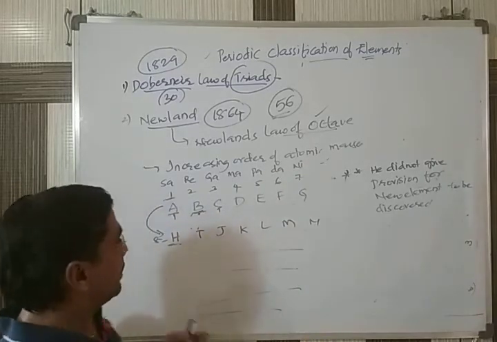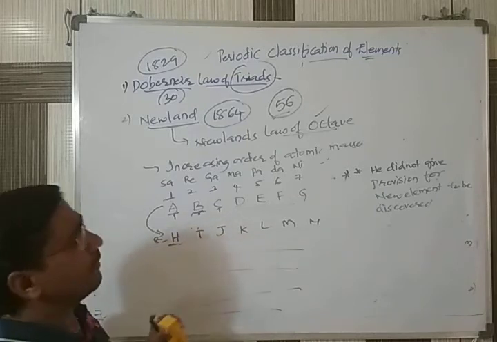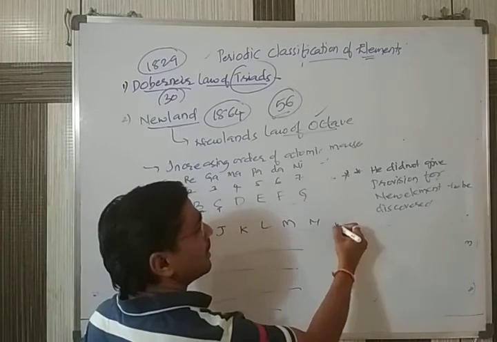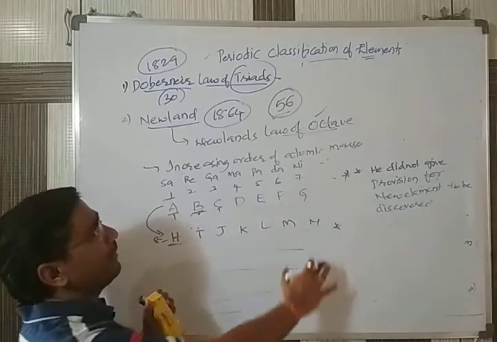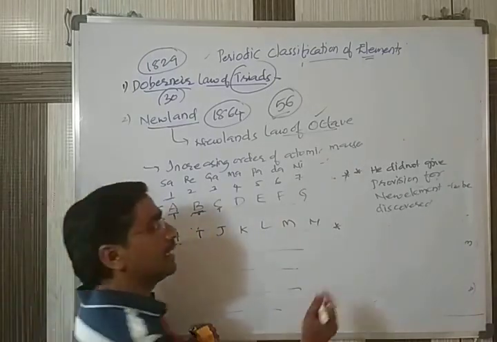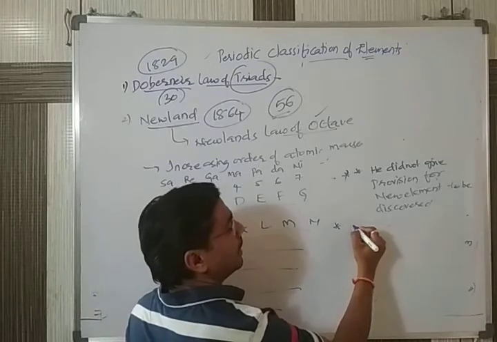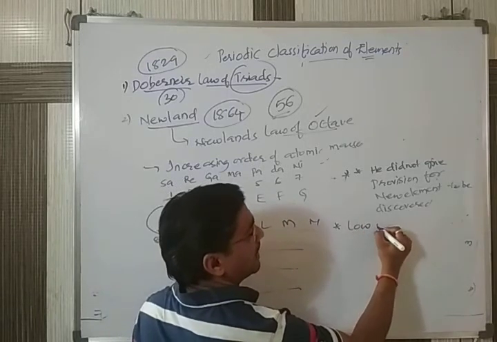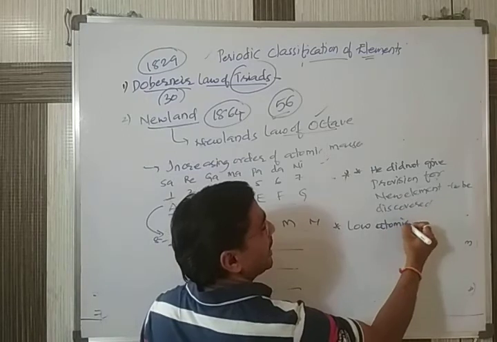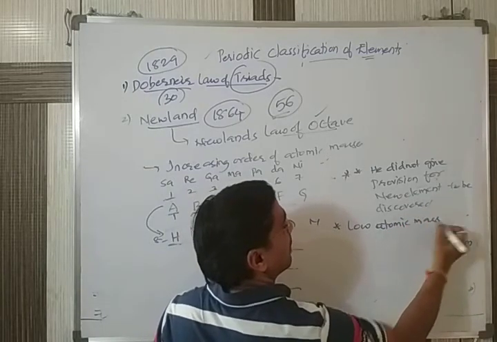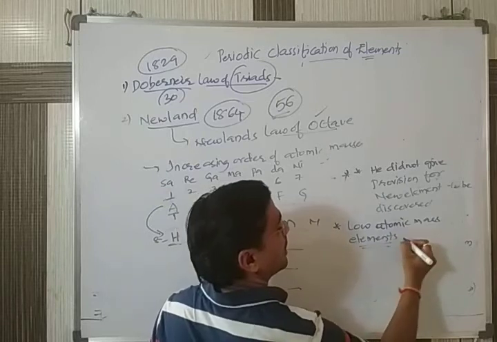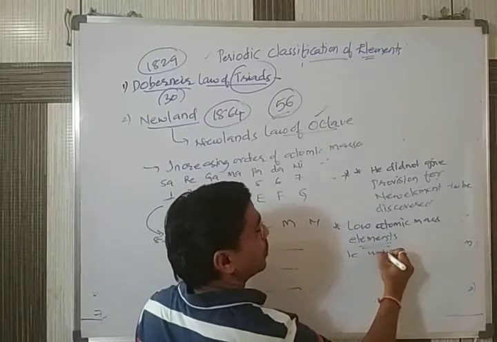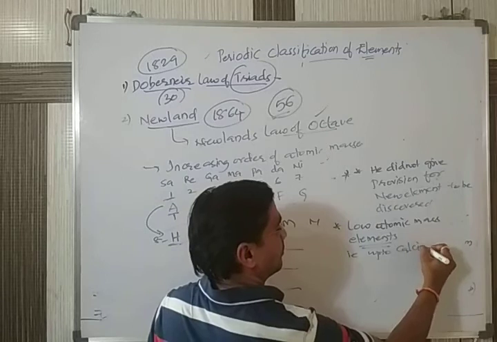Along with this, this law of octave is applicable mainly for low atomic mass elements only, that is, up to calcium only.